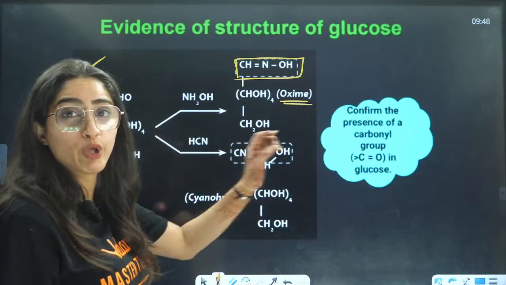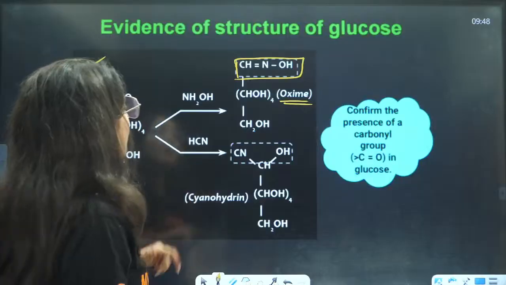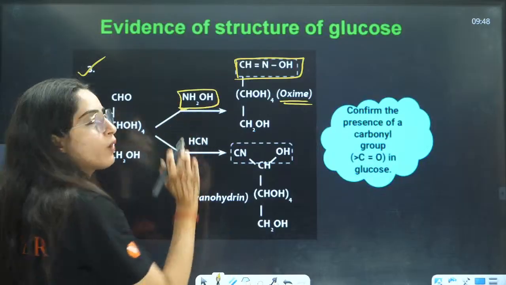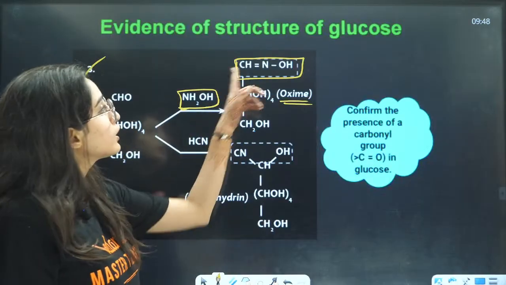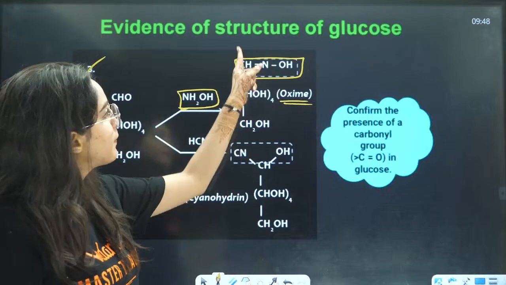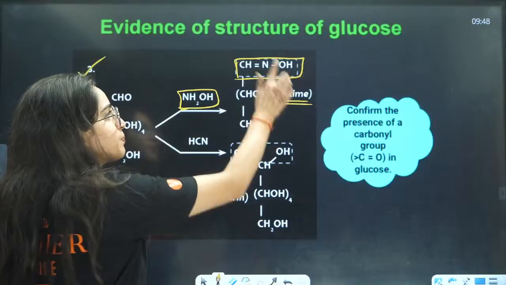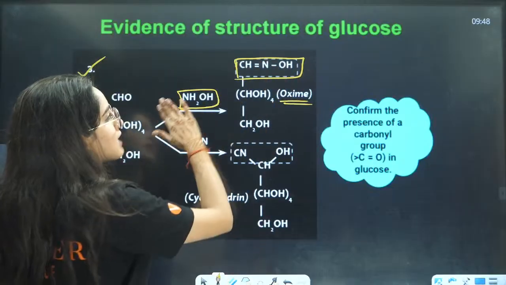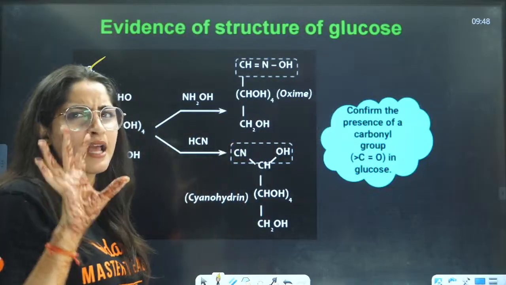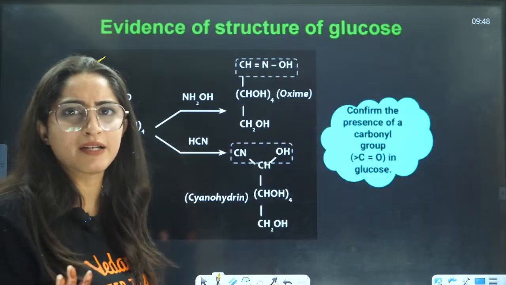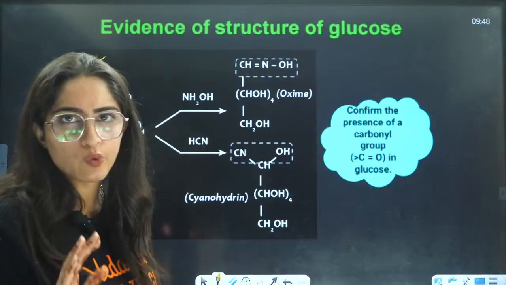This also I have told you in aldehydes and ketones. When you have NH2OH, then you will have the formation of this double bond N single bond OH, that is called oxime. This group is called oxime. So oxime is formed. Here we can say that aldehyde and ketones are present here. Either an aldehyde or a ketone is present here.